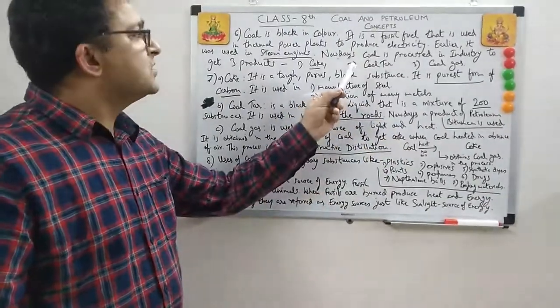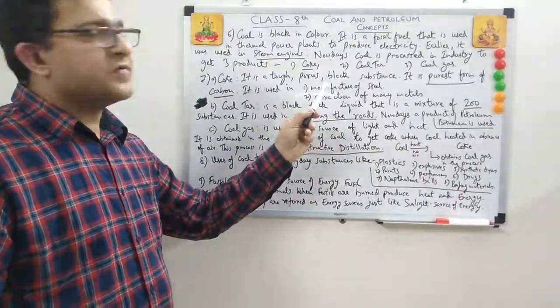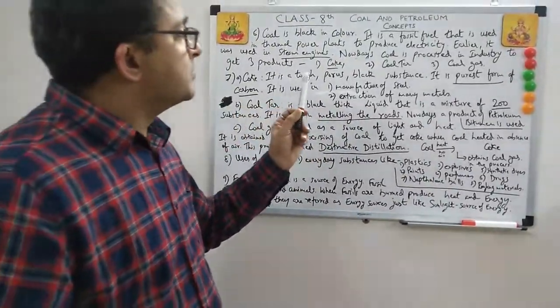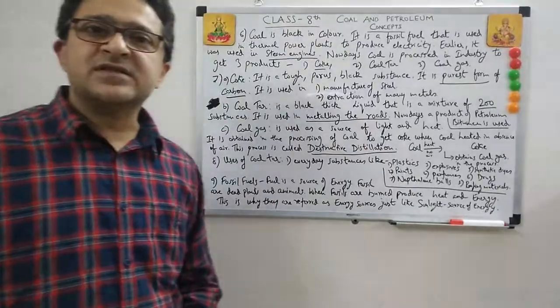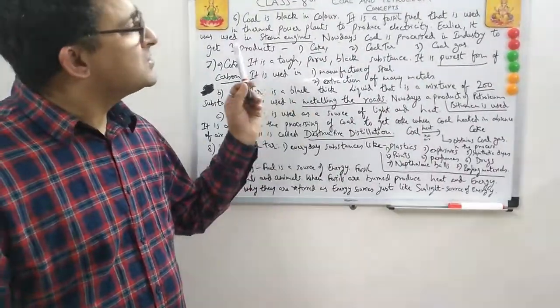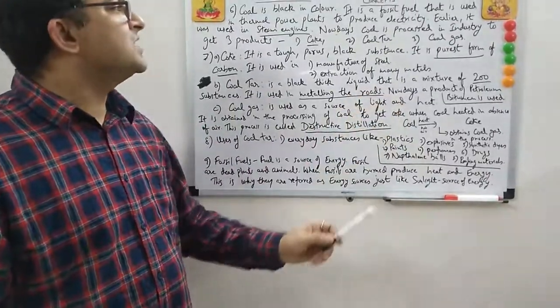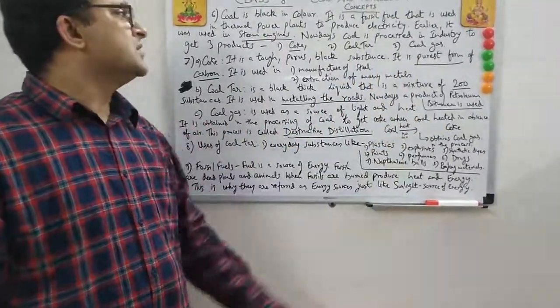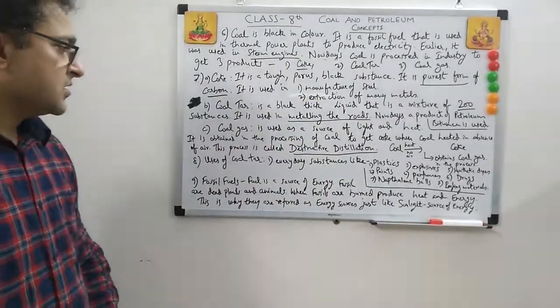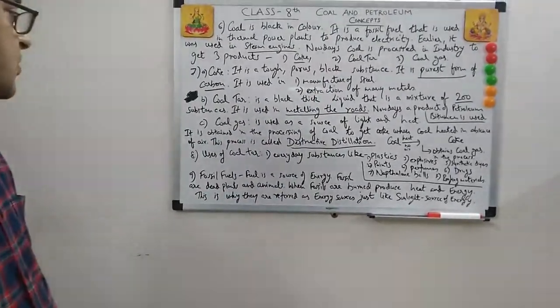Coal is a natural resource, a fossil fuel, but these are byproducts which are, if you read the chapter on synthetic fibers, synthetically produced. This is being produced by the use of technology and processed in the industry to get 3 more products from coal. Clear? Now we move further.